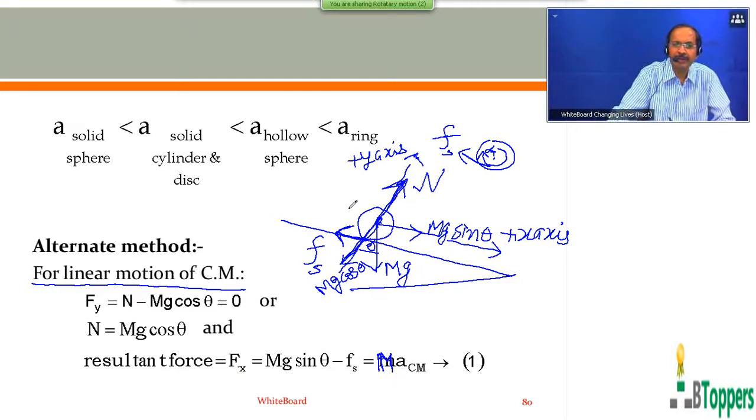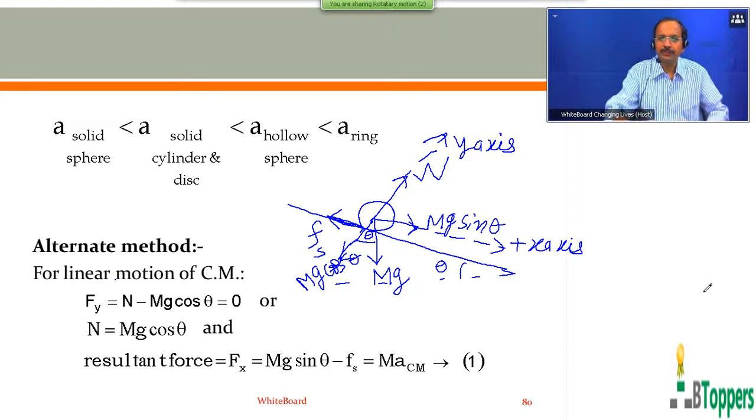Please, those who are writing the notes, take a pause and finish writing the notes. So I have made that correction which I was talking about. Now see here, the resultant force on the body for linear motion of center of mass, you can write mg sin theta minus Fs equal to capital M ACM here. This you can call the equation. So those who are writing the notes, please finish writing the notes up to here. You can take a pause and finish writing the notes.